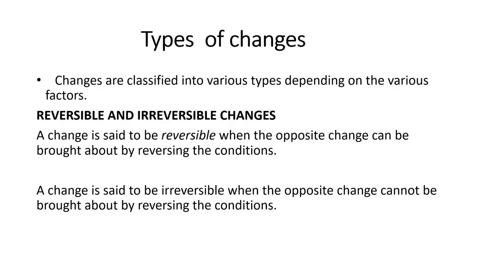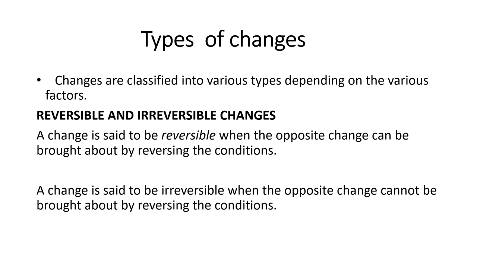Students, now we will discuss the types of changes. Changes are classified into various types depending on various factors. First category of classification I am taking is reversible and irreversible changes. So what are the definitions?